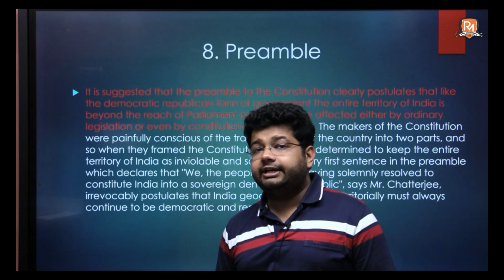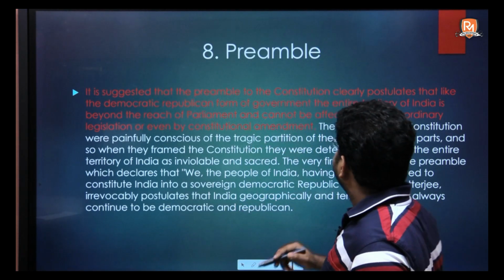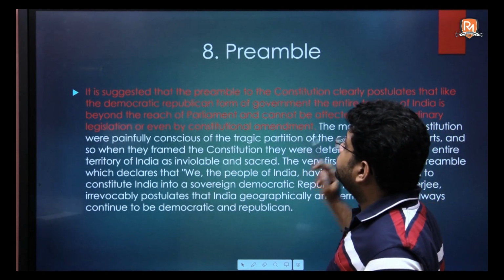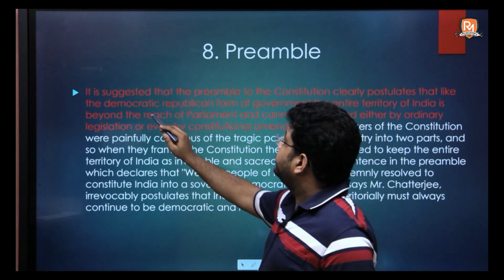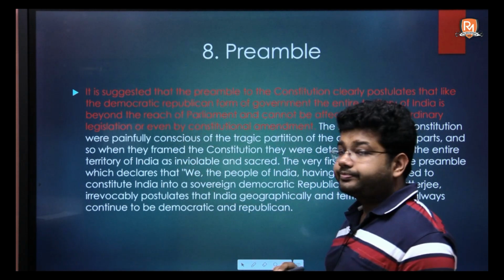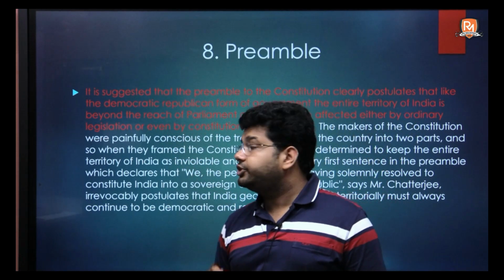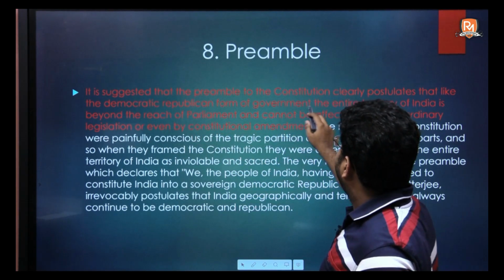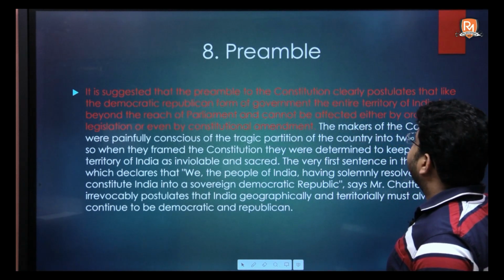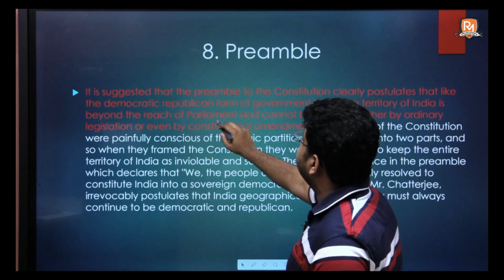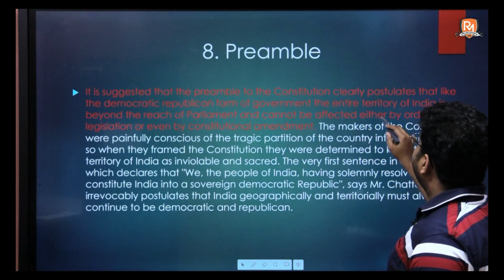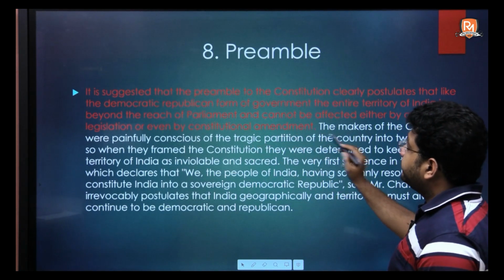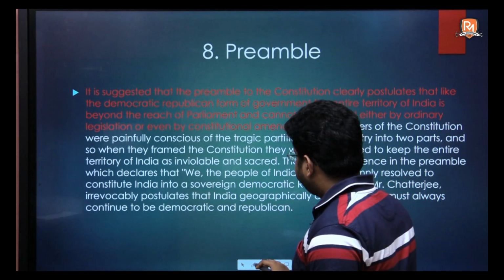So Mr. Chatterjee said that the preamble reads that we the people of India solemnly constitute ourselves into a democratic republic. So according to Mr. Chatterjee, in a democratic republic form of government, the entire territory of India is beyond the reach of the parliament and cannot be affected either by ordinary legislation or even by constitutional amendment.